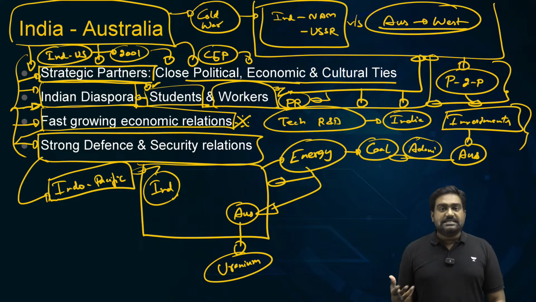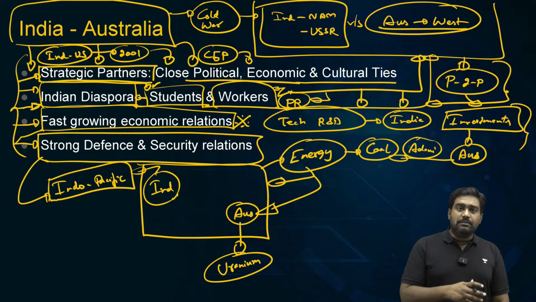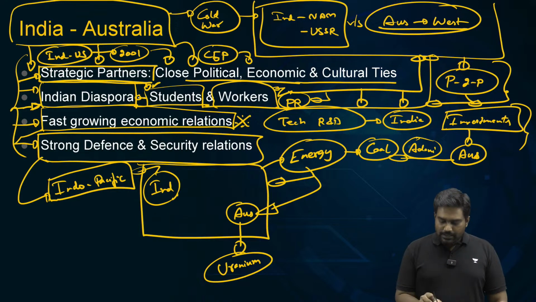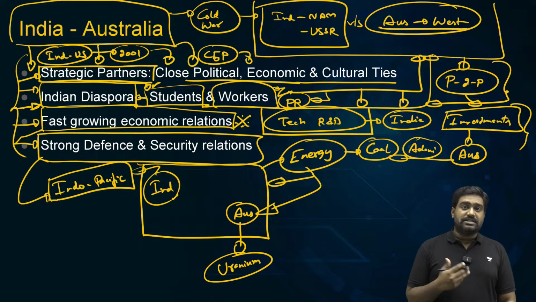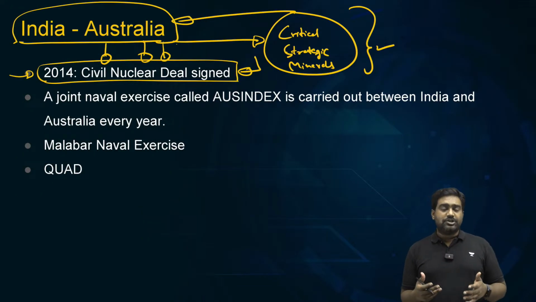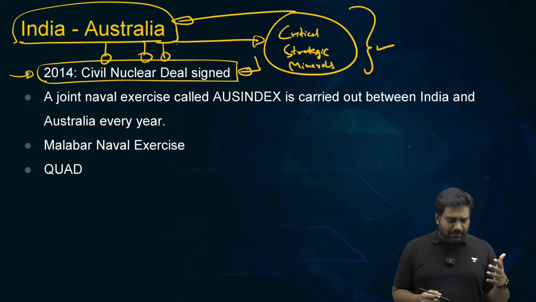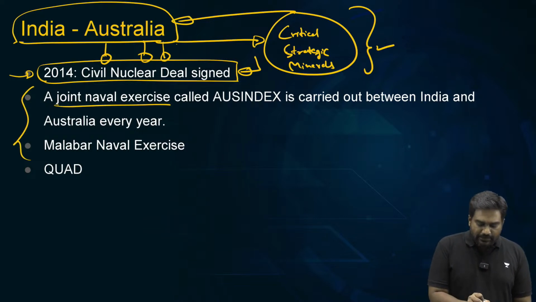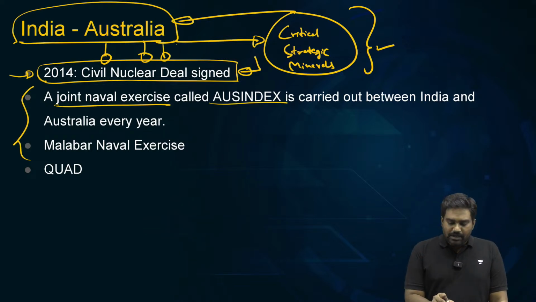There are Indian companies investing in Australia. Australian companies are bringing investments to the country. There is collaboration between our startups and our tech industry. There is joint research, development and innovation taking place. So this is almost like a perfect relationship, right? We have very close defense and military relations. We even have joint military exercises. We have a joint naval exercise called AUSINDEX.